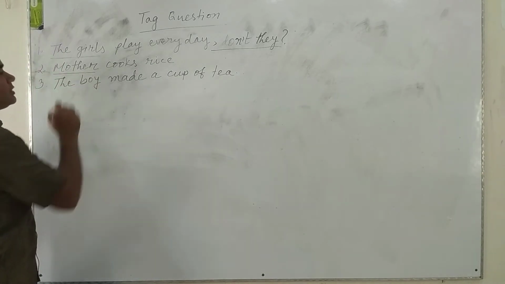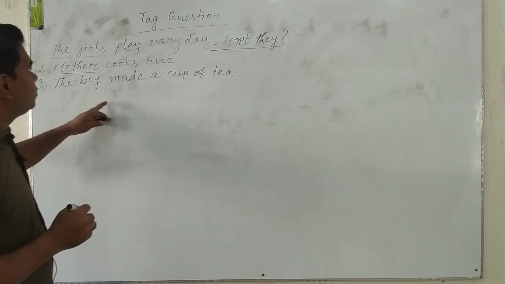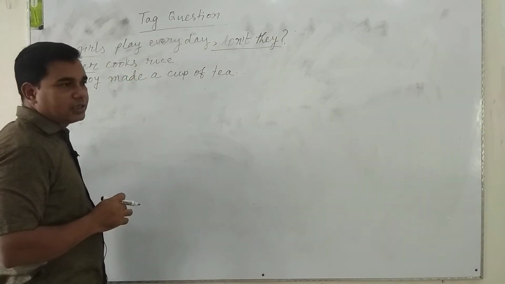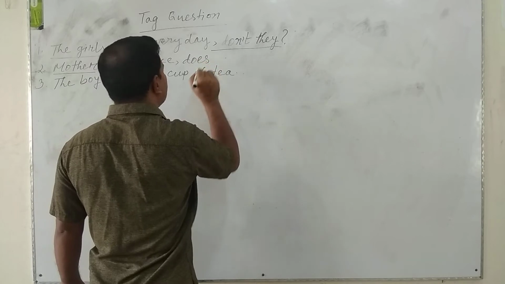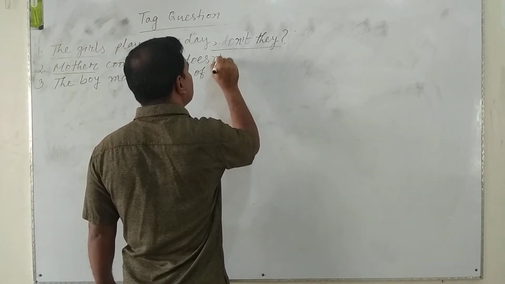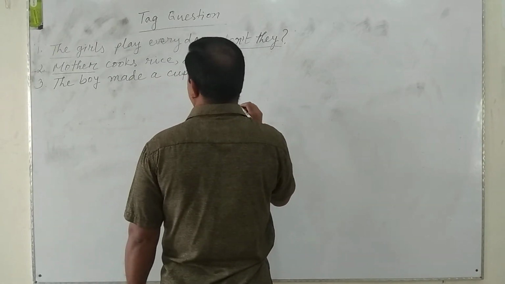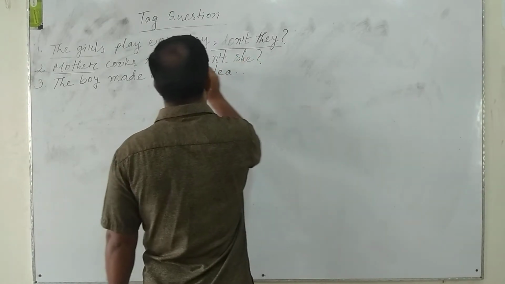Here the subject is singular, and the verb also bears s at the end, so we have to use does. And the sentence is affirmative, so we have to use not in the short form. Mother cooks rice, doesn't she?